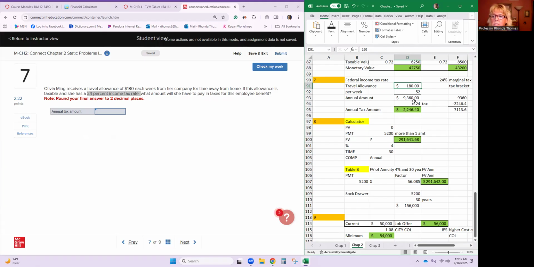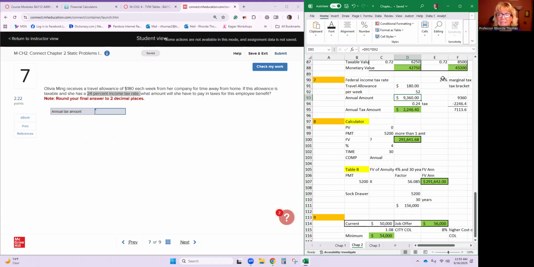So once again, she's traveling. She gets $180 a week allowance. They didn't tell us how many weeks a year she works, so we have to assume 52. That's an extra $9,360.